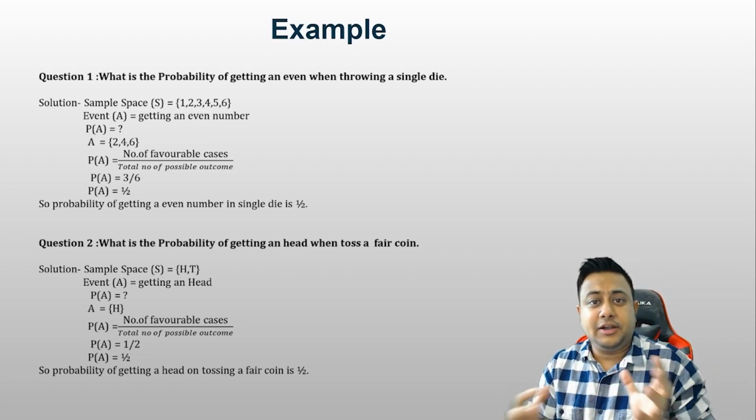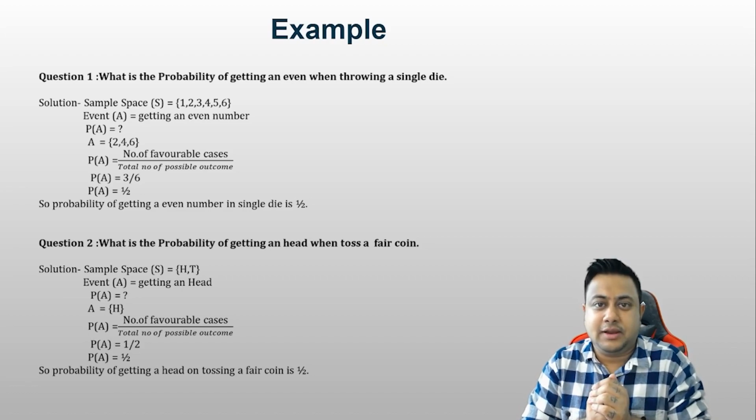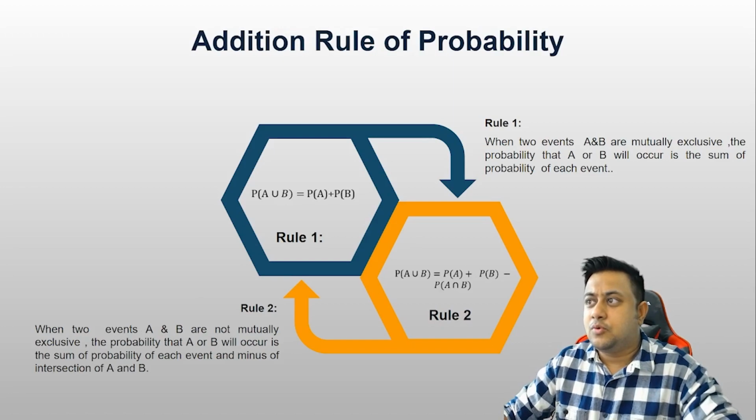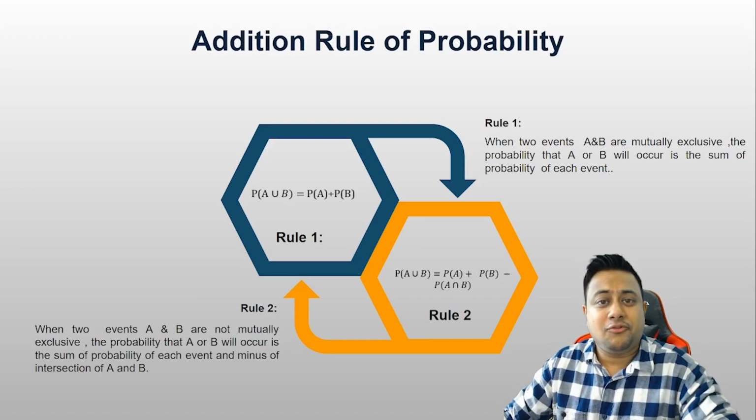What is the probability of getting a head when tossing a fair coin? 1 by 2. Very simple. I'll not be explaining this further. Let's move on to the next one, which is the addition rule of probability.